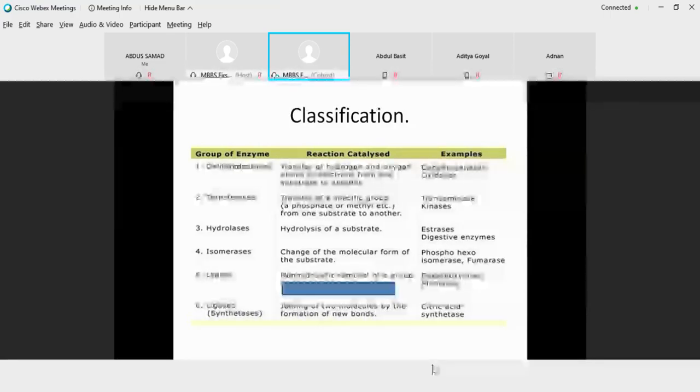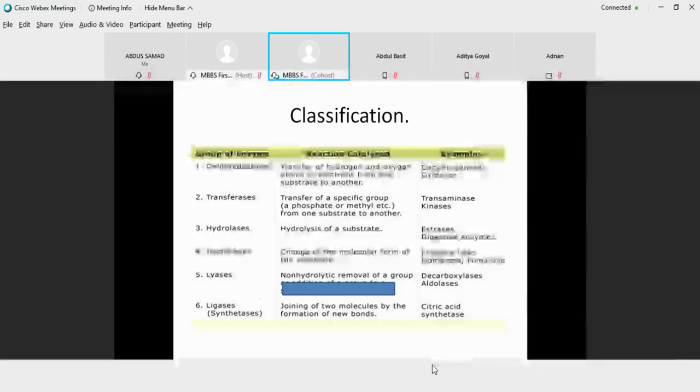Then we have ligase. Ligase helps in the synthesis or joining or formation of new bonds. Like if a carboxylic group is attached to pyruvate, it becomes pyruvate carboxylase. So when pyruvate is carboxylated, it forms oxaloacetate. So these are the 6 classes of classification.